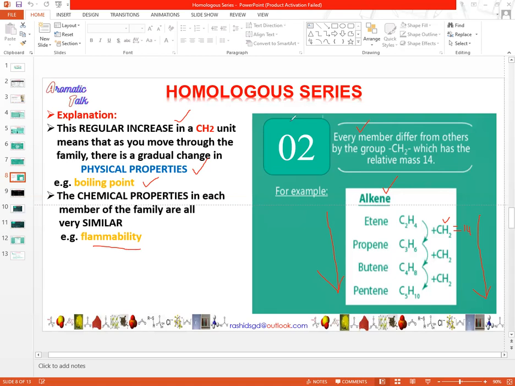So here we have understood that the members of a family differ by a CH2 group, and they differ in physical properties like boiling point, and they are similar in chemical properties like flammability, like combustion or any other reaction.